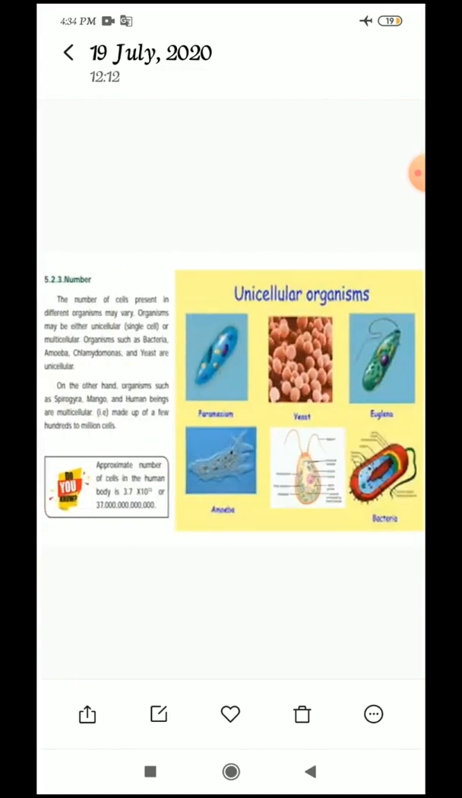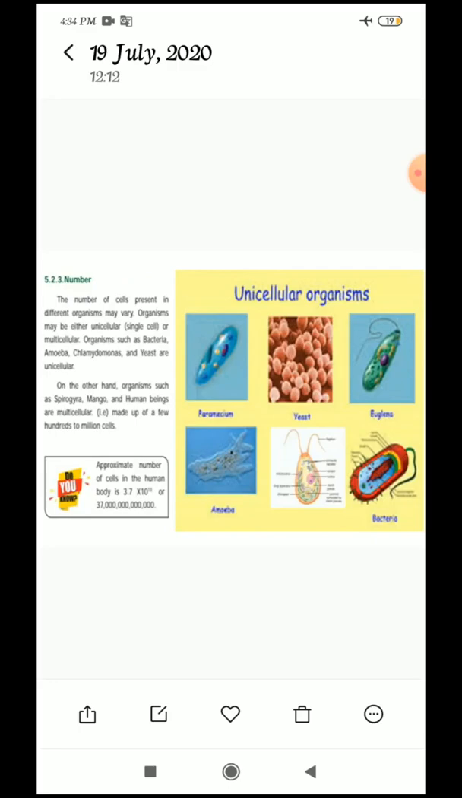Next one is the approximate number of the cells in the human body, what is it, children? 3.7 into 10 to the power 13, or 37 and after that 12 zeros. Okay, so this is the unicellular organism and multicellular organism.